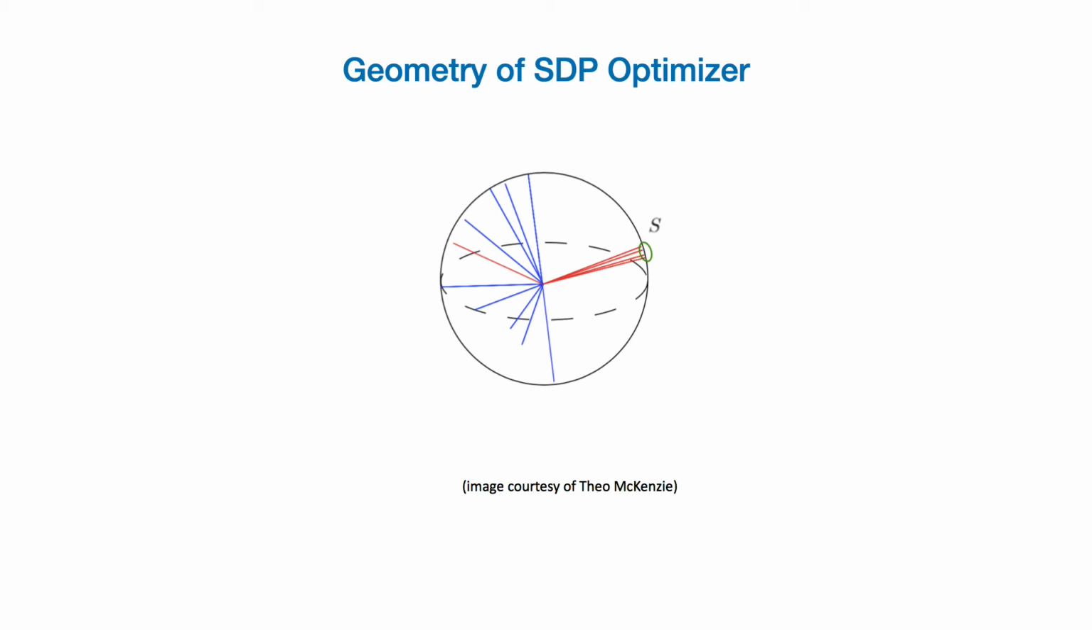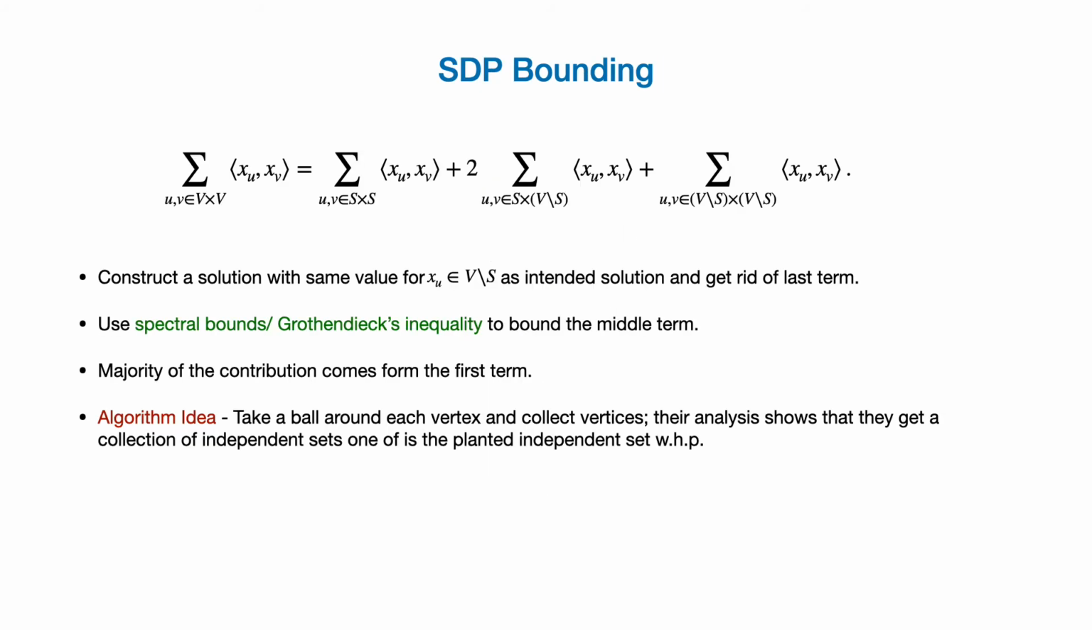To make this formal, for analysis, they consider this SDP bounding technique, where they take this objective function and show that it can be broken up into three portions: one which comes from the part S, one which comes from S cross V minus S, and the third one, the contribution from V minus S. They show that most of the contribution comes from the first term, since the second term corresponds to the random part of the graph.